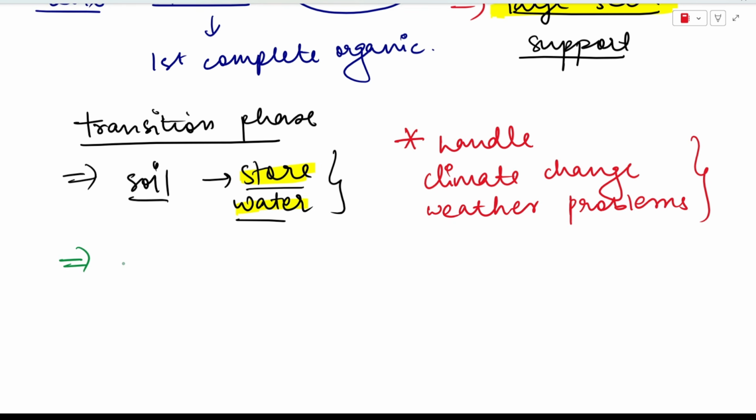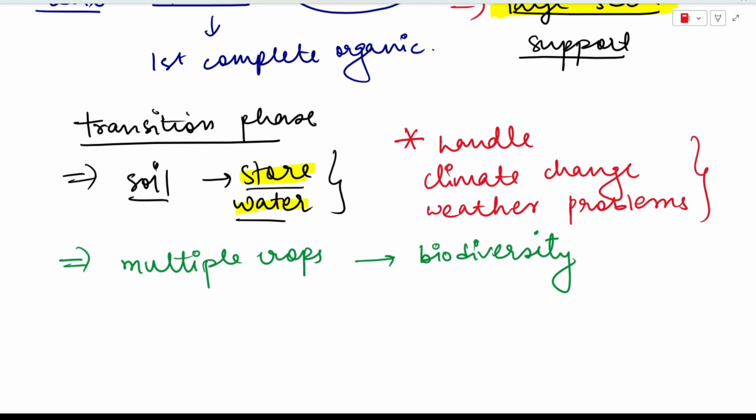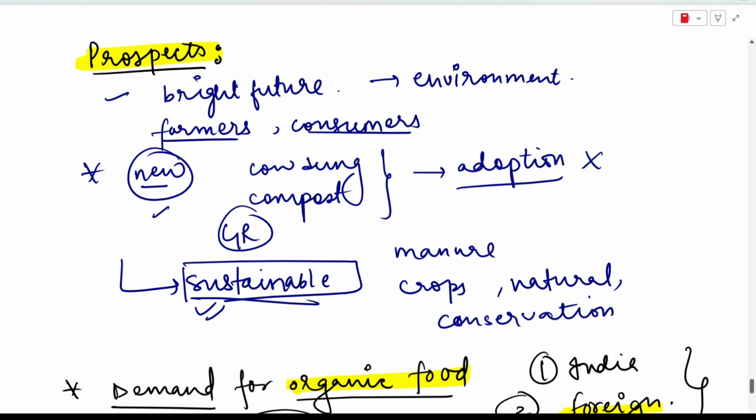Under organic farming, we also grow multiple kinds of crops. We do not restrict ourselves to one crop, we grow multiple kinds of crops, which also helps us to maintain biodiversity, which is important. And this will naturally reduce any kind of pest and disease attack that exists. Organic farming is going to prevent that as well. So these were all the prospects of organic farming.